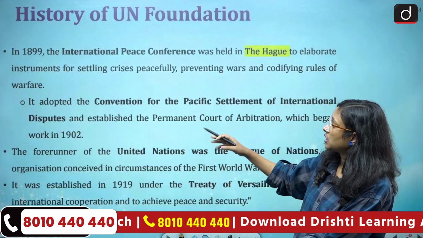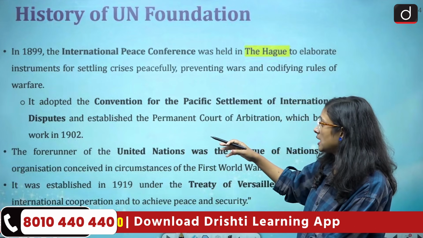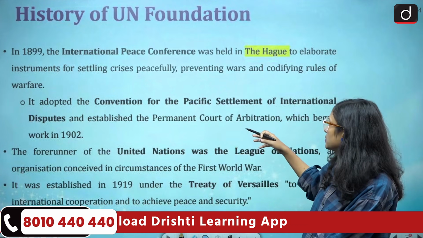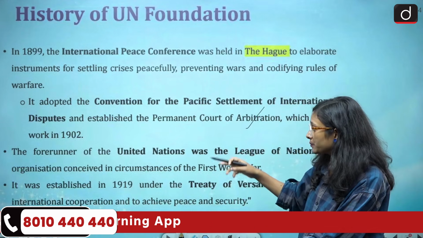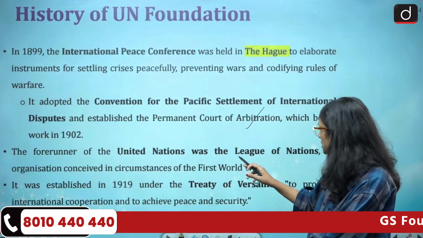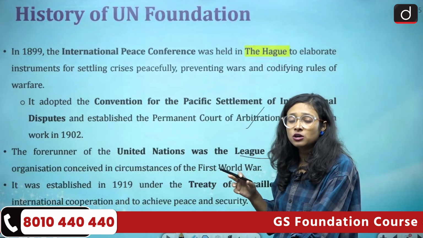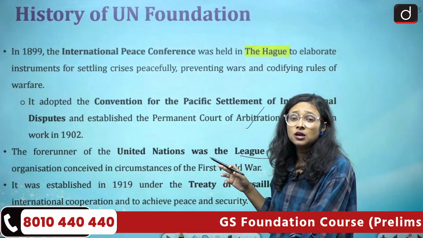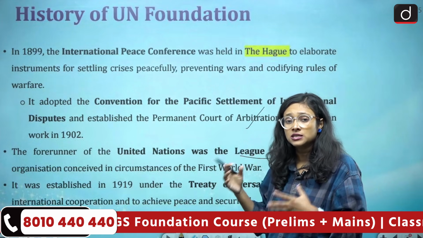It adopted the Convention for the Pacific Settlement of International Disputes and established the Permanent Court of Arbitration, which began to work in 1902. And before the United Nations, the forerunner organization was the League of Nations, which was established amid the World War situation, because so many countries of the world were fighting and lobbying against each other.